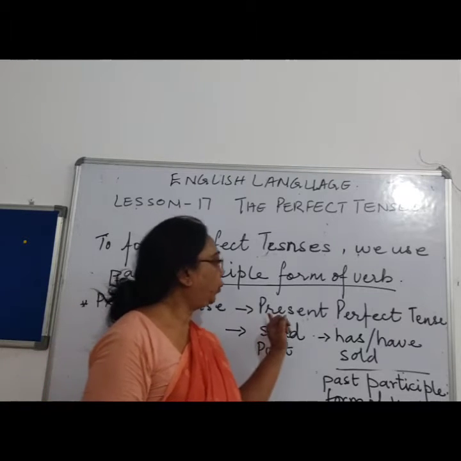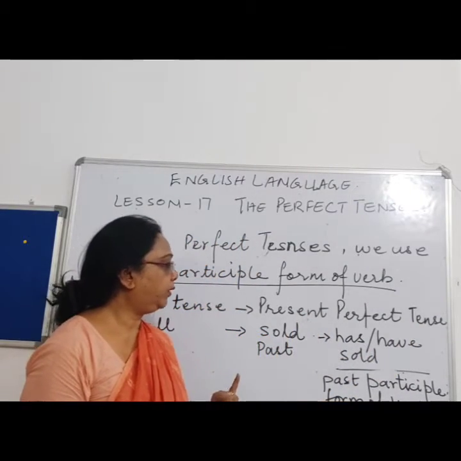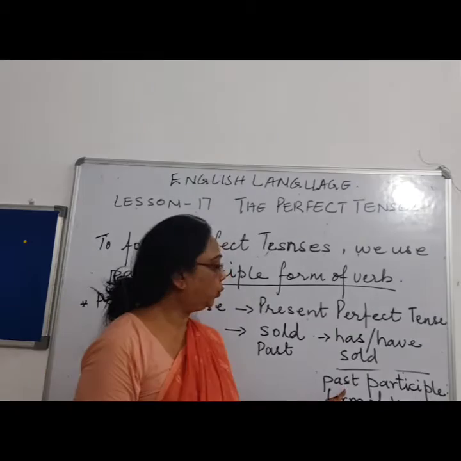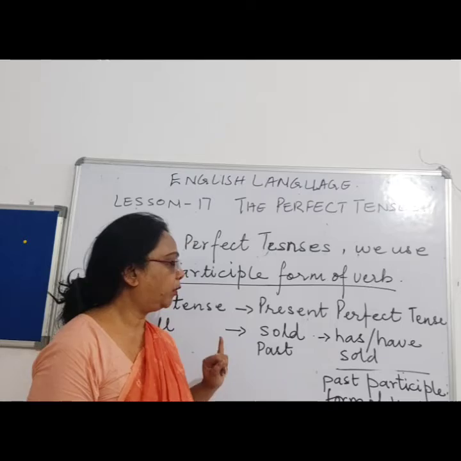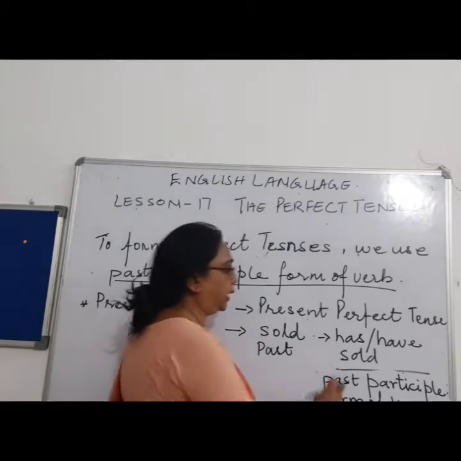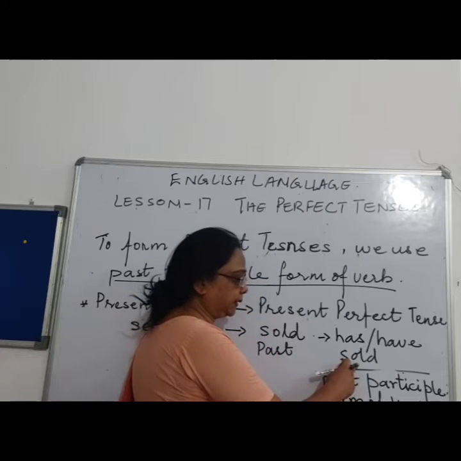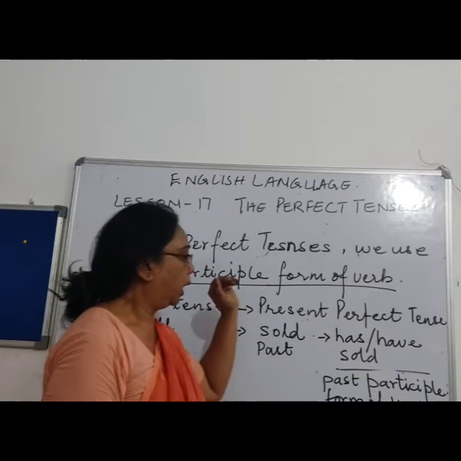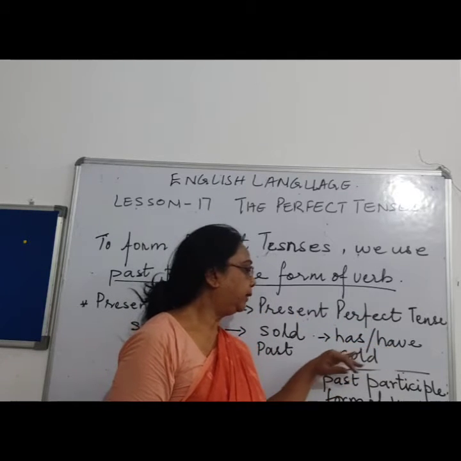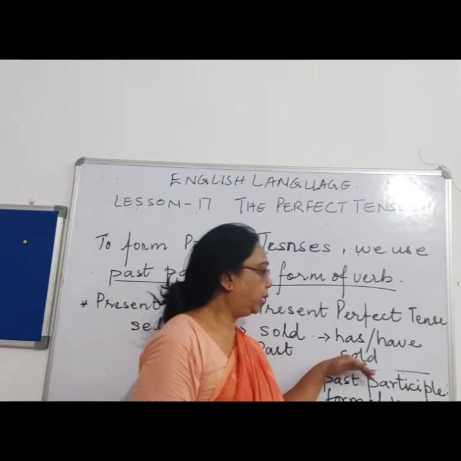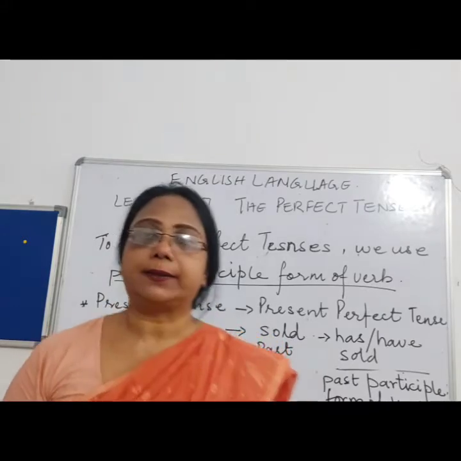Now when we want to make a present perfect tense, we use what? The past participle form of the verb. So how is the past participle form formed? It is formed by adding has or have with sold, the past tense, right? To form a present perfect tense, we have to add have or has, according to the sentence, with the past tense word sold. So it becomes present perfect tense.